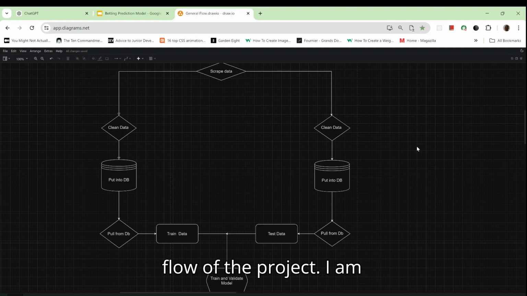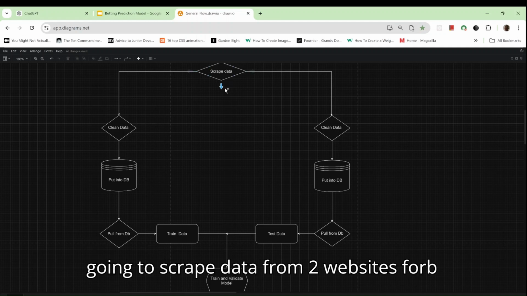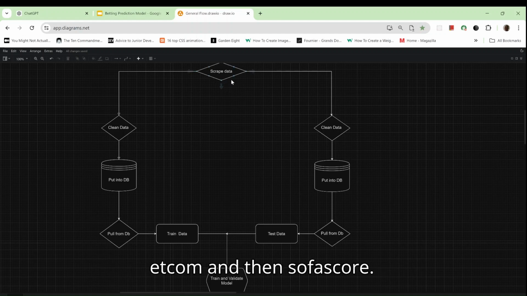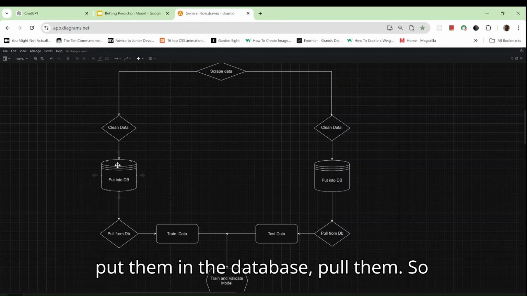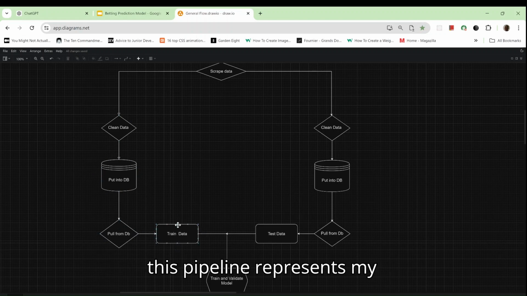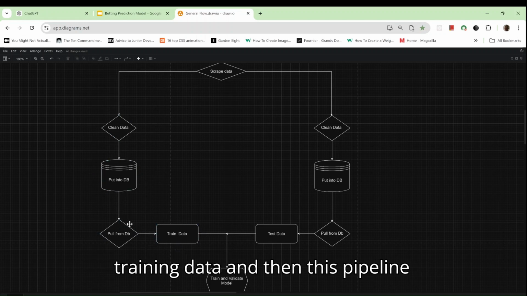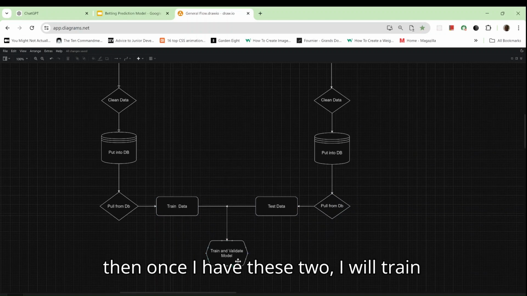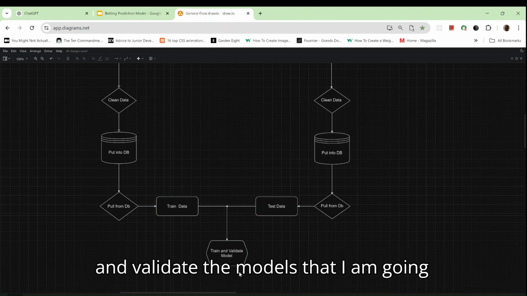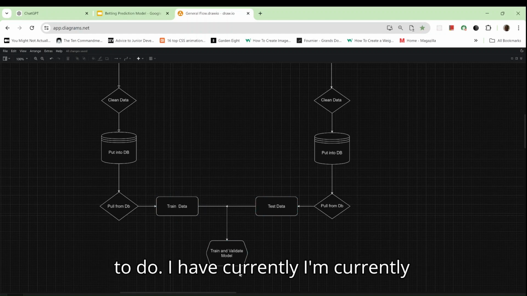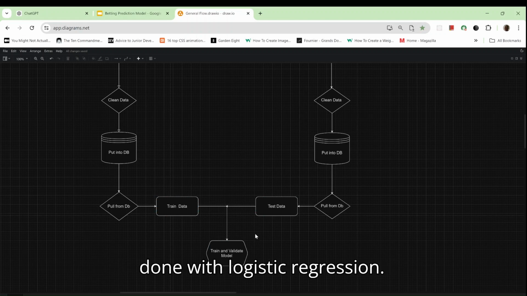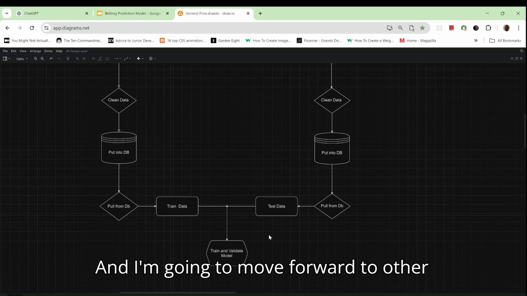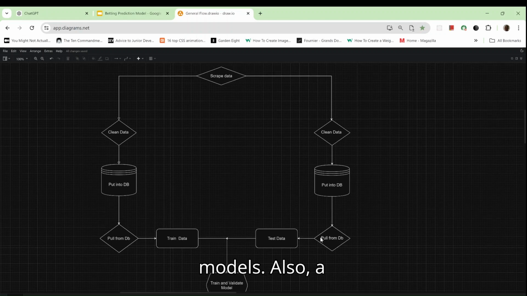So this is the general flow of the project. I am going to scrape data from two websites, forebet.com and Sofascore. I'm going to clean the data, put it in the database, and pull it. This pipeline represents my training data, and this pipeline represents my test data. Once I have these two, I'll train and validate the models. I'm currently done with logistic regression, and I'm going to move forward to other models.